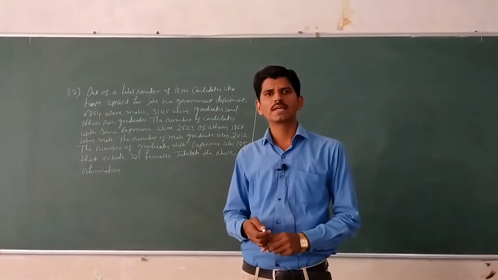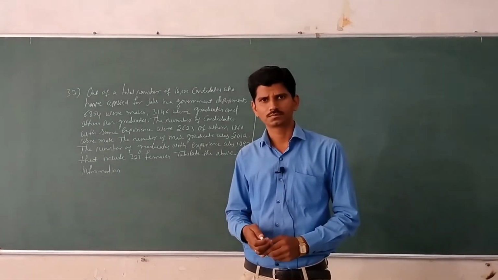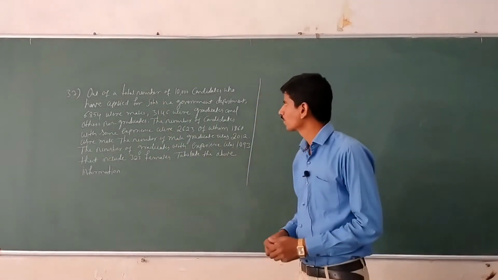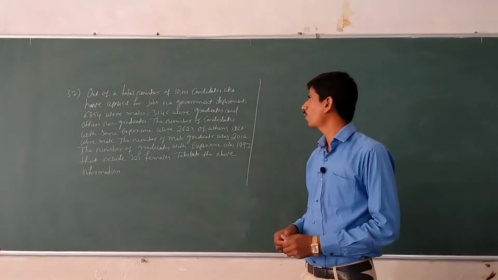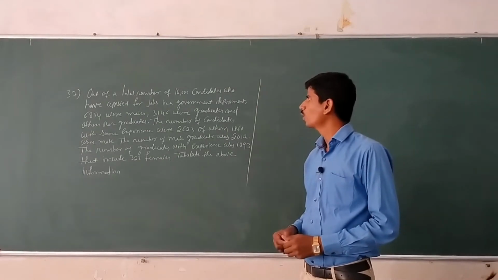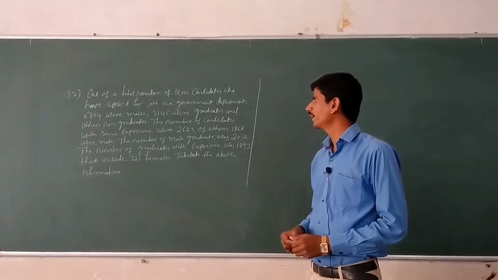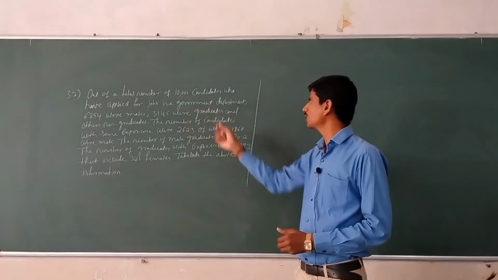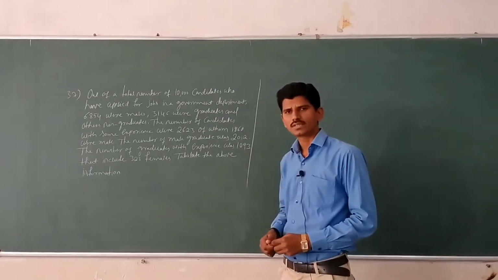Problems based on tabulation. Here, the 37th problem. Out of a total number of 10,000 candidates who have applied for jobs in a government department, 6,854 were males, 3,146 were graduates, and others are non-graduates.